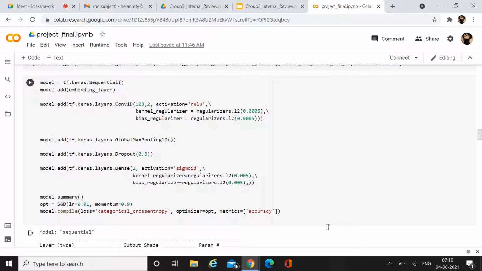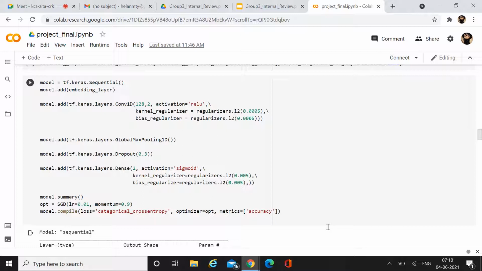Thank you, Helen. Now to construct the model, we add layers. There are 5 layers for the CNN model. Let's talk about the very first layer, that is the embedding layer. It takes input length equal to sequence length, and the input sequence length is 24. Then next we have the convolution layer. Here we have a one-dimensional convolution layer, which consists of 128 different filters. Here our kernel size is 2, and the activation function used is relu.